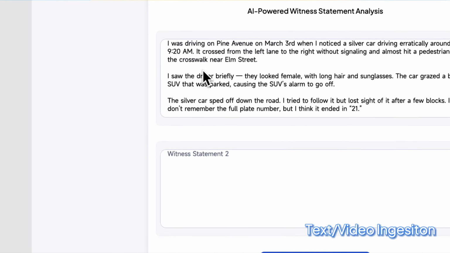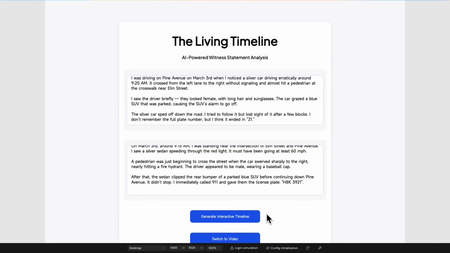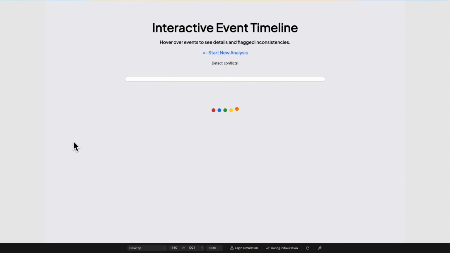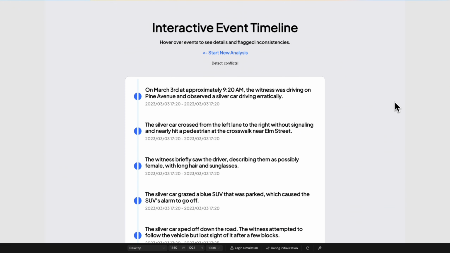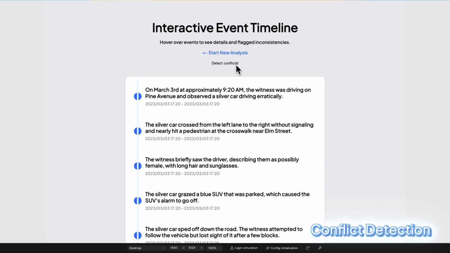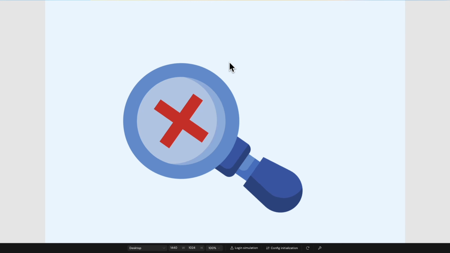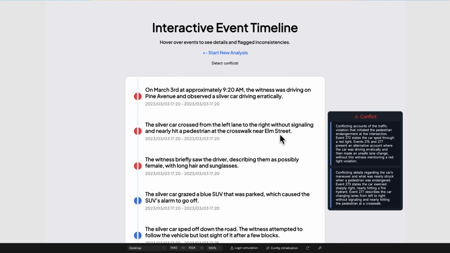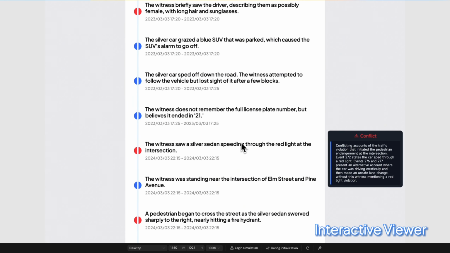This app includes text or video ingestion. Users can paste raw statements or upload video files. AI timeline generation: we use GPT 4.1 to extract events and timestamps. Conflict detection: we use Gemini 2.5 to find contradictions between statements. Interactive viewer: events are displayed visually with quotes and evidence.